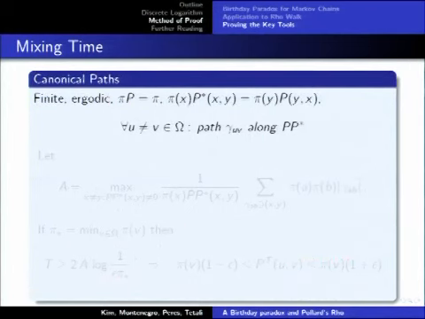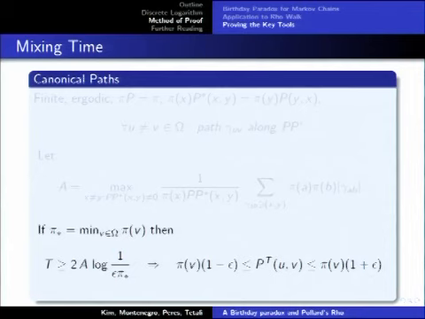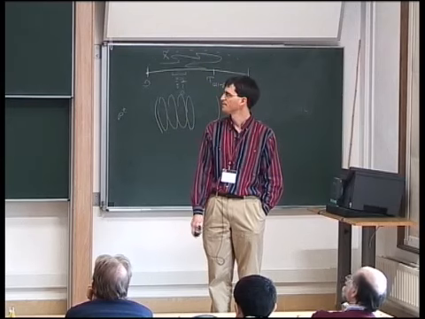Okay, so just to remind people of how the canonical path result works, we have the paths using edges of PP star here. We have a quantity that measures congestion. This measures how many paths go through an edge. And in this case, our edges were edges of the forward and then backward walk. And then we have a mixing time bound. It says that if we go enough steps, then this distribution that we have will be very close to what it should be asymptotically. And in this case, the distribution we're looking for is uniform. So it means that we have a nearly uniform distribution.